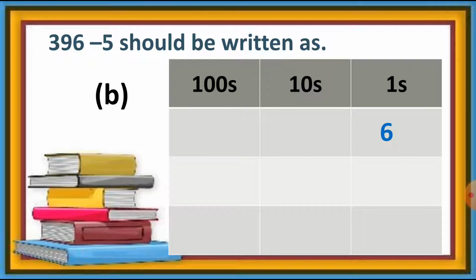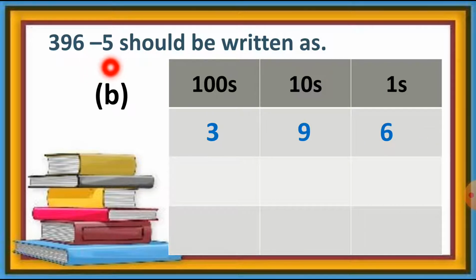Then number 9 is at the tens place, so we can write number 9 at the tens column. And number 3 is at the hundreds place, so we can write down the number 396, and this first number is arranged at the proper column according to its place value.